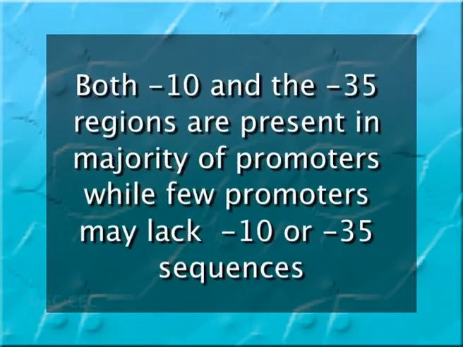Both -10 and -35 regions are present in the majority of promoters, while a few promoters may lack either -10 or -35 sequences. Each promoter has a certain degree of variation from the consensus sequence, and the promoters of highly expressed genes should not deviate much from the consensus sequence.